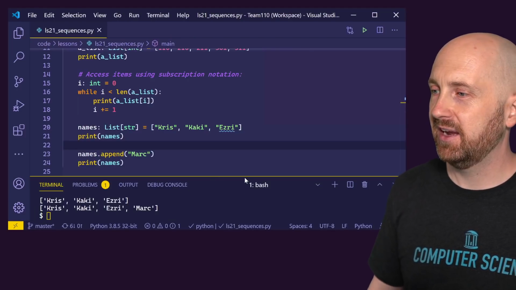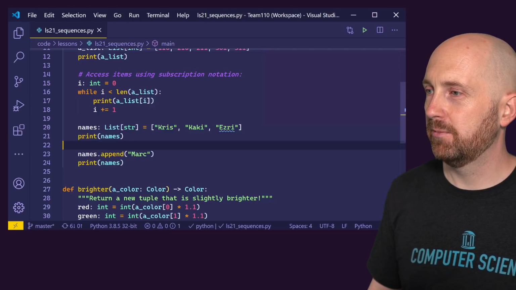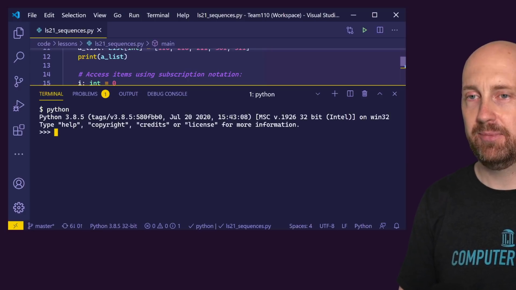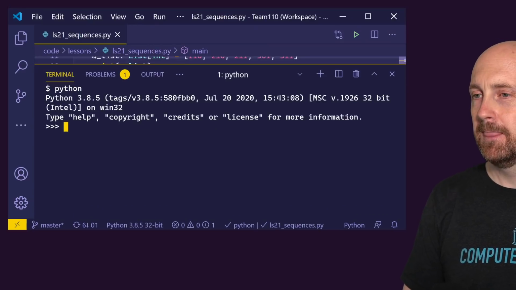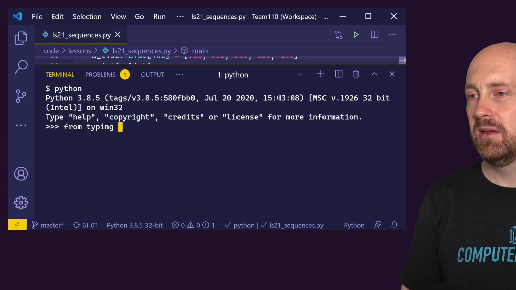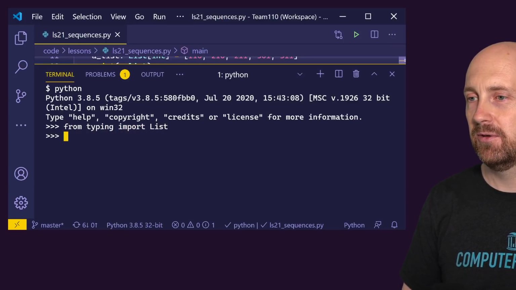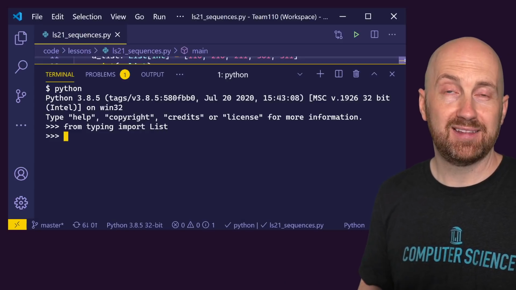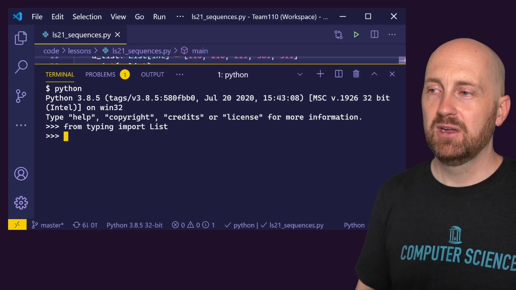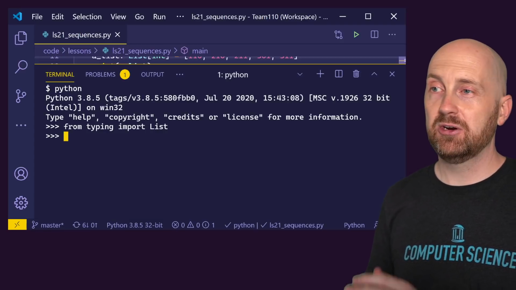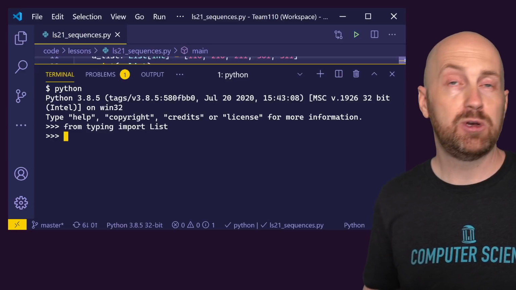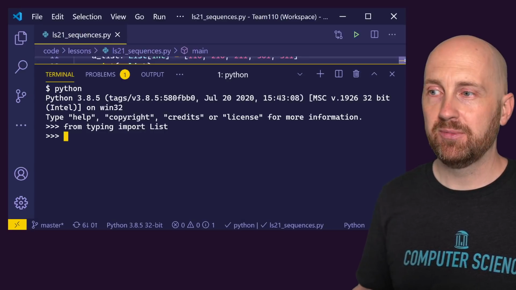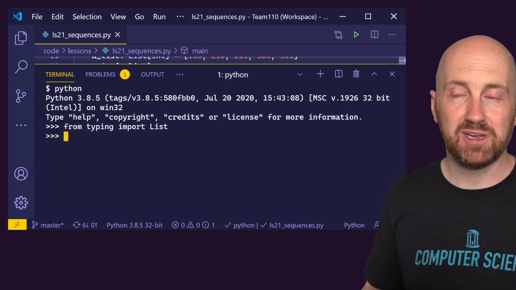To demonstrate this, I actually want to do it in a REPL because I think this is a little bit easier to demonstrate. So let's try starting up a Python REPL, and I'll make this a little bit bigger. And from typing import List, so for good measure, we're going to strongly type our example here so that we're writing the same kind of syntax we would in our program. You should know that the type checking only occurs in your code editor and when you submit and when we run specific tools that check our types. When we're working in the REPL, you can actually make type errors and it won't really complain at you.